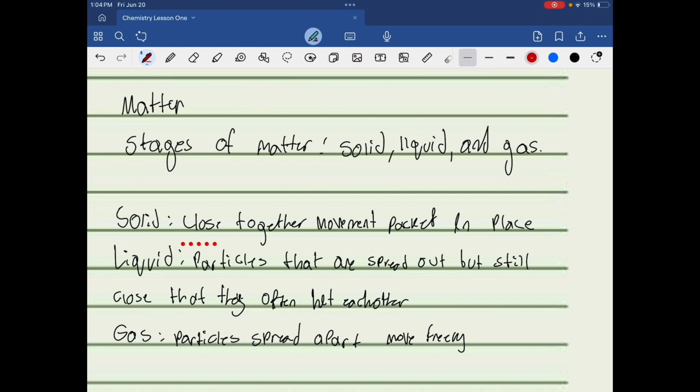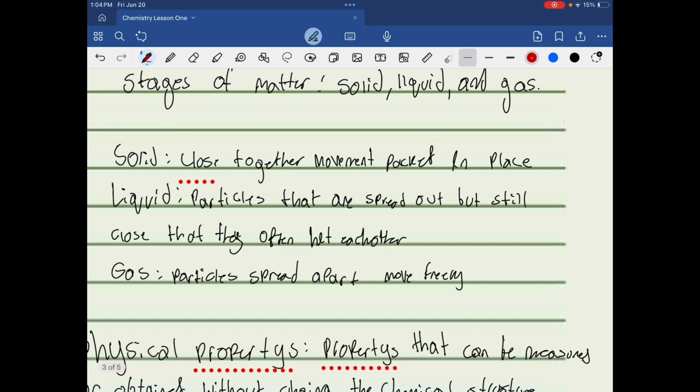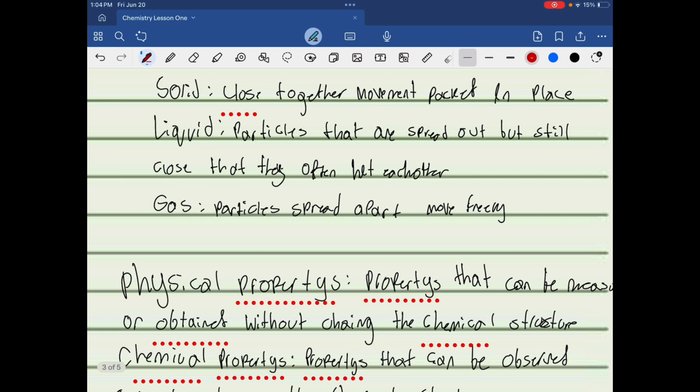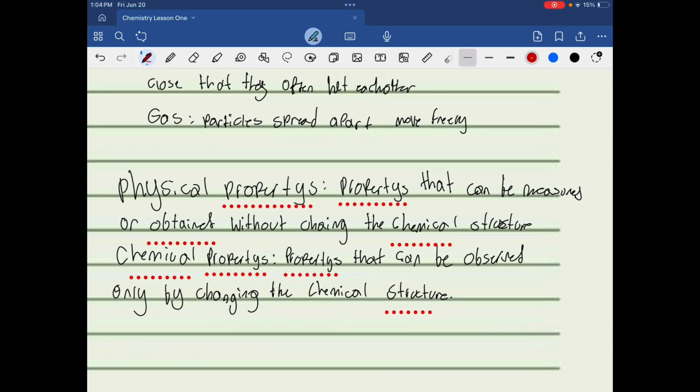Now, matter. Stages of matter are solid, liquid, and gas. Now, you don't really need to know this. This is kind of normal information from previous years in school. So solid, close together, movements packed in place. Liquid, particles that are spread out but still close, they often hit each other. And gas, particles spread apart, move freely.